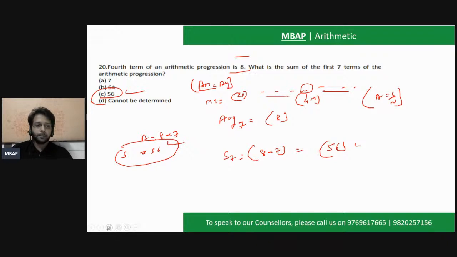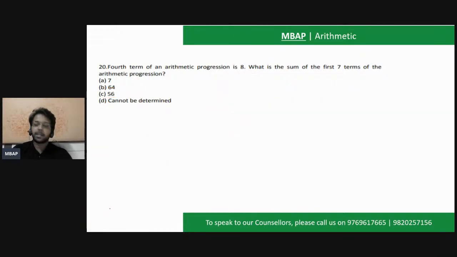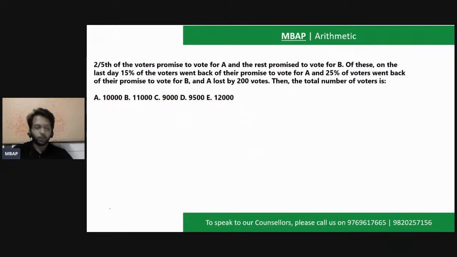Perfect. So all what we have understood is that arithmetic is going to play a key, important role in the paper of your CAT examination. Around 30-35% of your quant section is going to be predominantly weighted by the arithmetic section, and all the questions of arithmetic are going to be easy for you to solve, provided you know the concepts well.